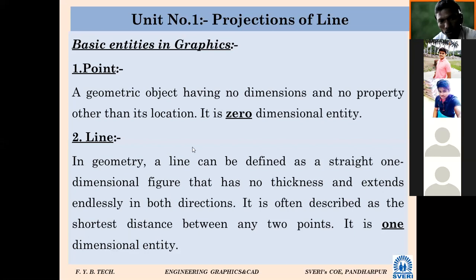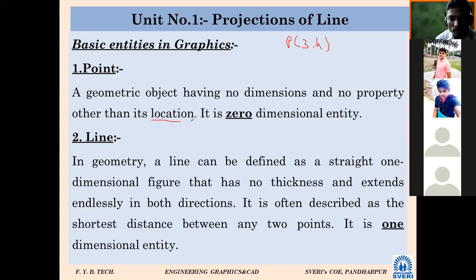Point, a geometric object having no dimensions. Point la कधी dimension दिलेला पाहिला आहे का? But what are we giving for the point? Suppose point P, I will say suppose 3, 4. What do this 3, 4 indicate? Coordinates, or distance from zero axis. In more specific terms, it indicates distance from X and Y axis, X and Y coordinates. Location or position.